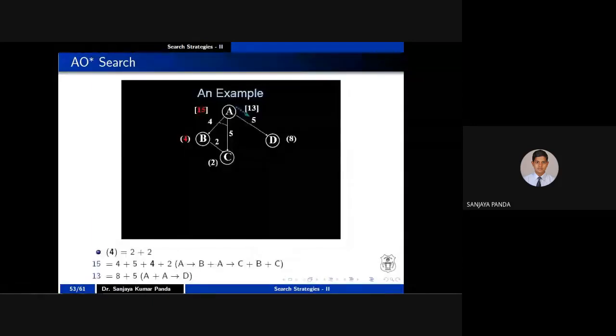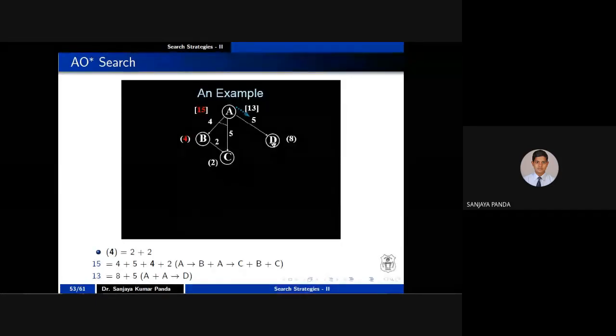Next I have again explored. So from B, if you calculate the cost, what is the cost? The cost is nothing but 2. 2 is nothing but the communication from B to C, and C cost is again 2. So this cost is 4. Now come to A's cost. A's objective is fulfilled by combining the objectives of B and C, or you can choose D.